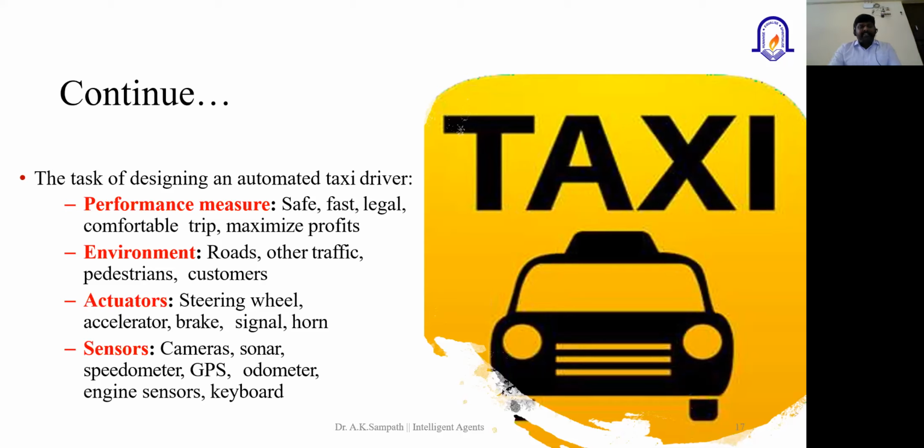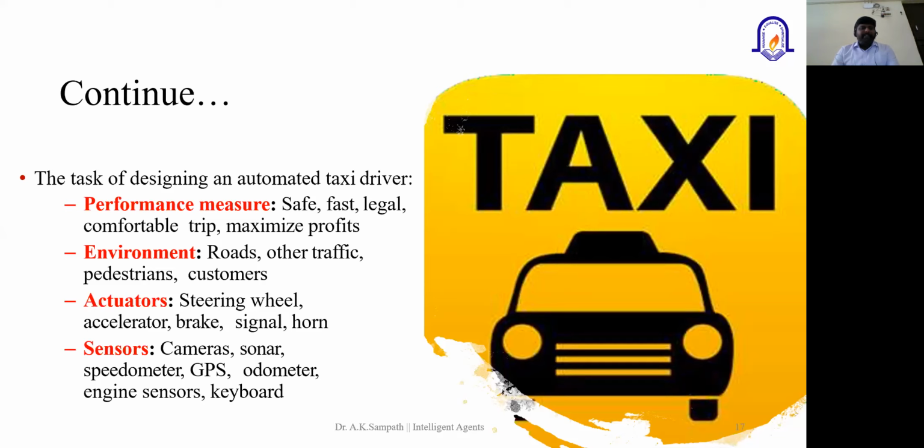And the second thing is the environment. When you talk about the environment where the self-driving car is going to work, that could be the roads and other information, the traffic signals, pedestrians, customers, maybe the other vehicles, the vehicles moving forward as well as backward, behind the self-driving car.